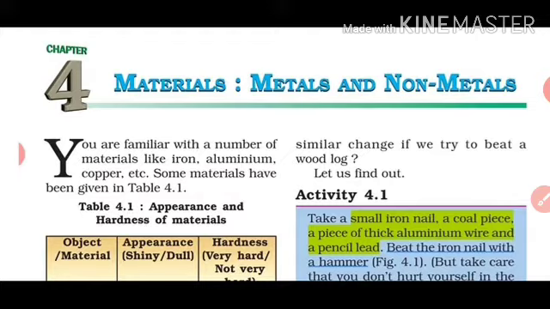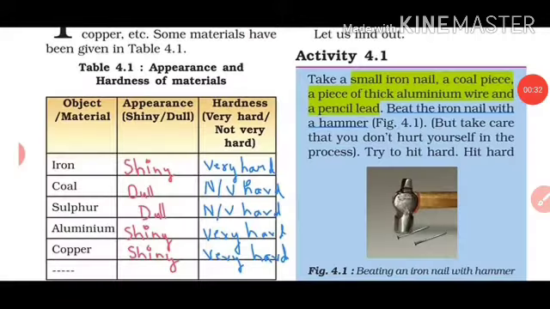In this video, I will cover class 8 science chapter 4, Materials: Metals and Non-metals. You are familiar with a number of materials like iron, aluminium, copper, etc. Some materials have been given in table 4.1. So come to table 4.1, appearance and hardness of the materials.